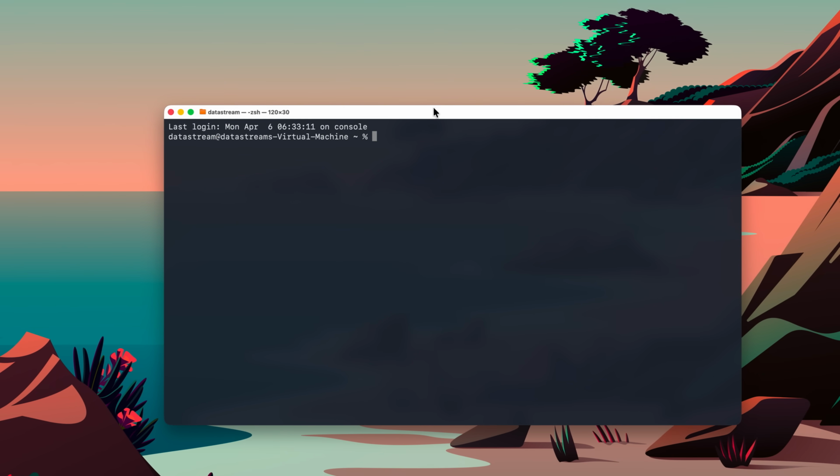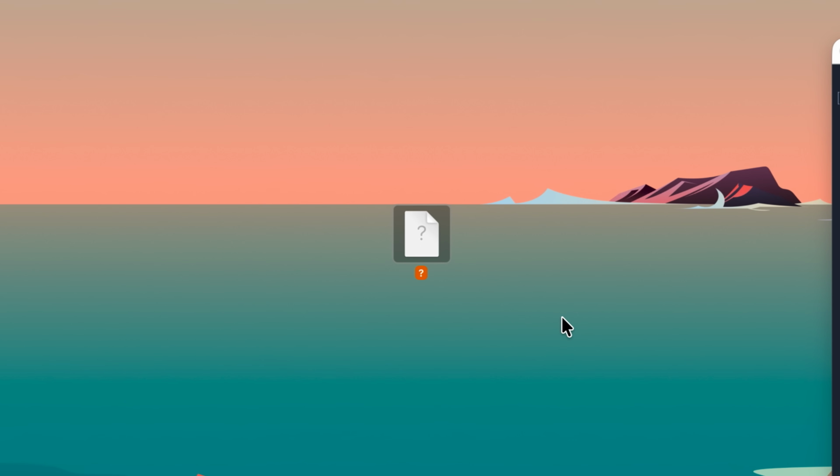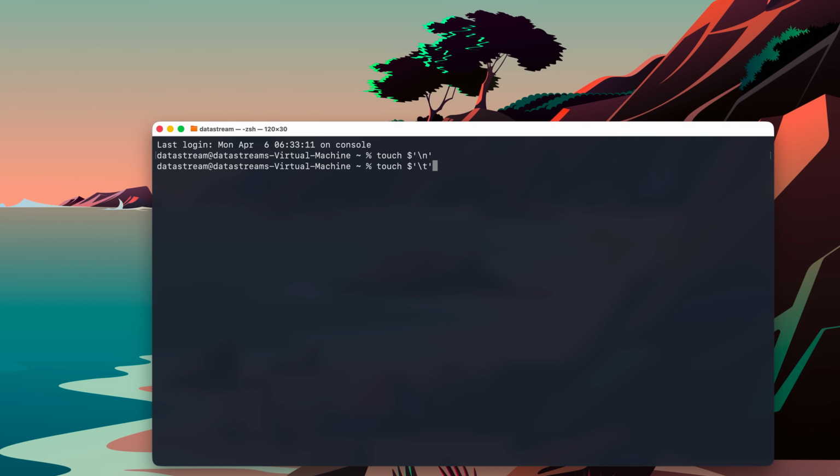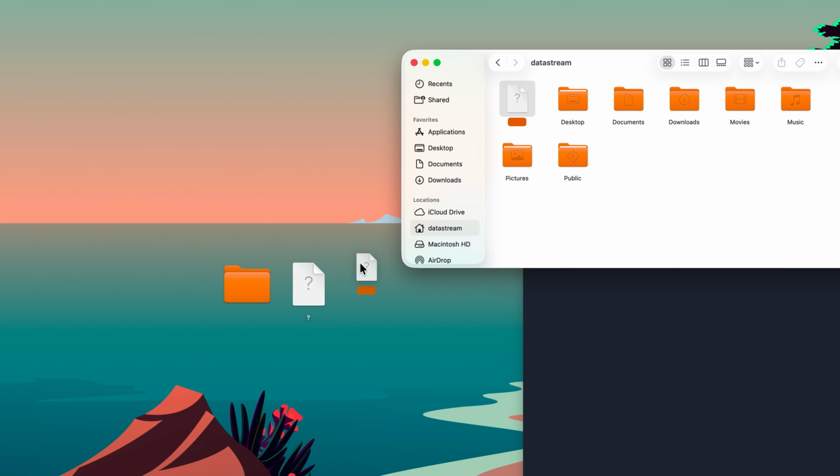Apart from just the blank space character, what we can also do is create a file that has the newline character. And there it is. Except for some reason there's a question mark when we tried to use the newline character for the file name. So I guess macOS got confused from this one. Then what we can do is use a tab character for the file name. Let's see. Yeah, this one is also empty.